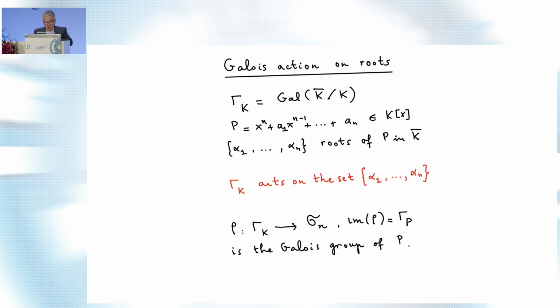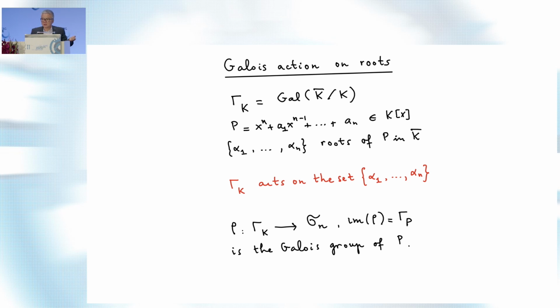And that is about it. The way it acts on the roots depends on the polynomial you choose, right? So given the action, the way you can encode it is to look at a homomorphism from this huge Galois group into the group of permutations of n elements.